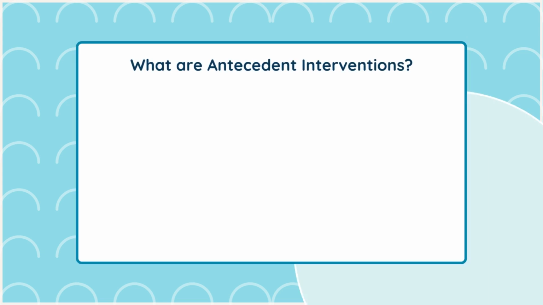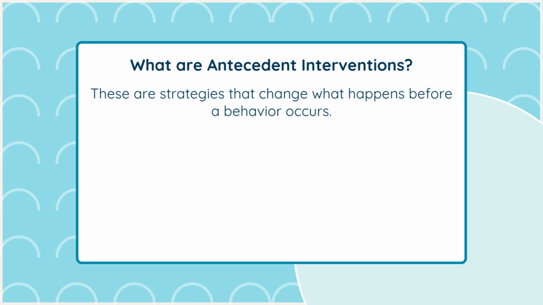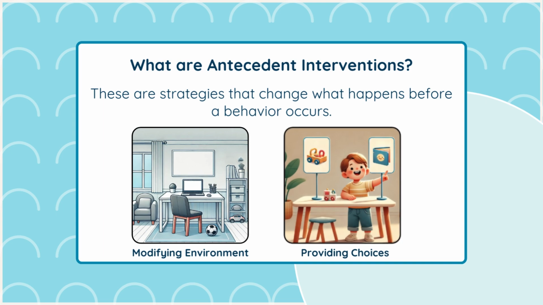What are antecedent interventions? Antecedent interventions are strategies that change what happens before a behavior occurs. By altering the environment or the way we interact with our child, we can prevent self-injurious behaviors from starting.